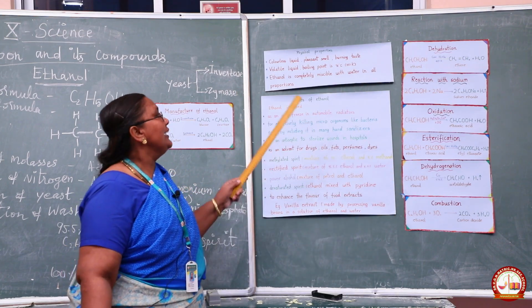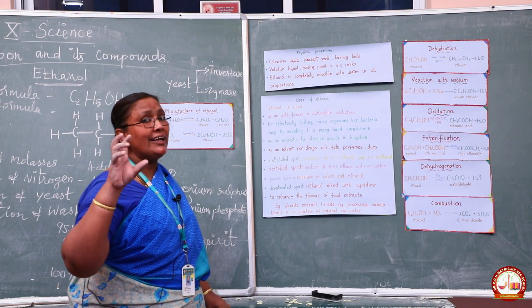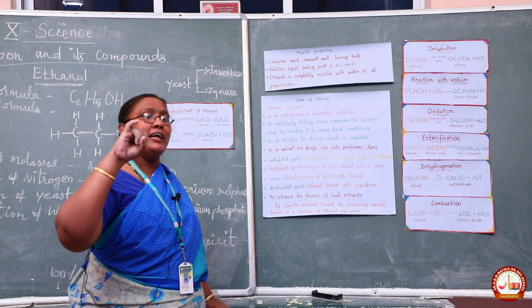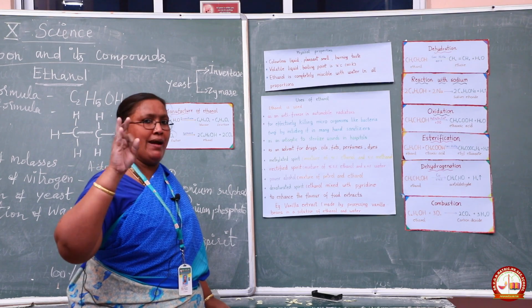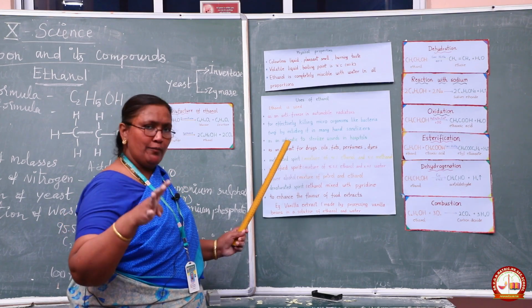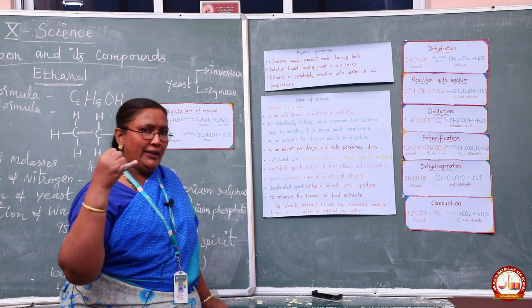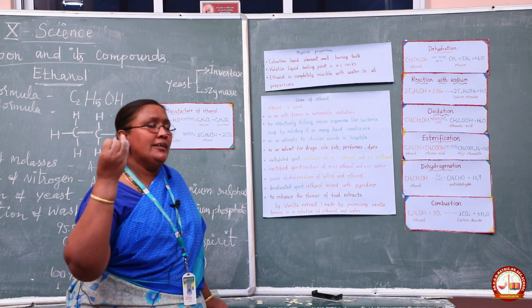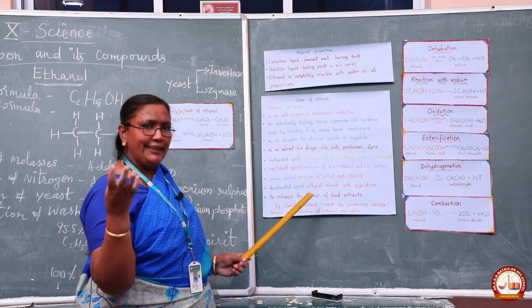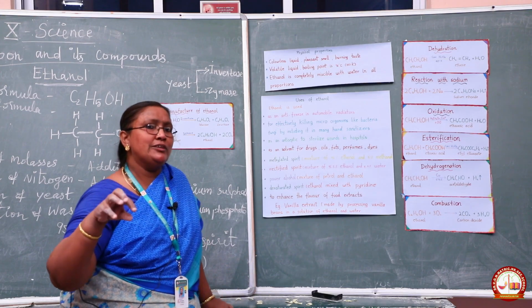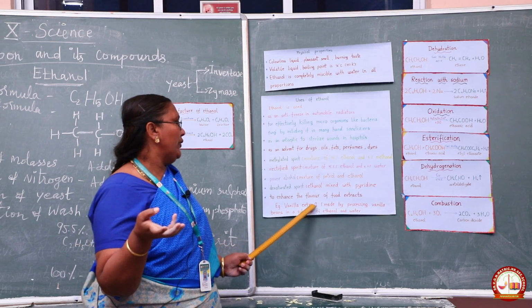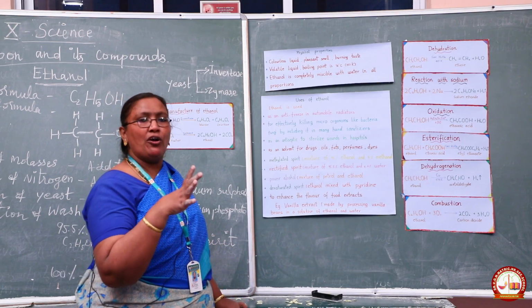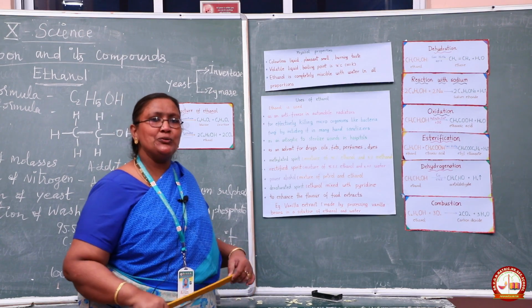Then finally, uses of ethanol. What are the key points to remember? I told you, no. It is used as antiseptic, antifreeze, as a solvent, in the manufacture of hand sanitizer, in the preparation of methylated spirit, rectified spirit, power alcohol, denatured spirit, and finally we are using it to prepare vanilla extract. So these are all the uses. Are you able to follow, students?